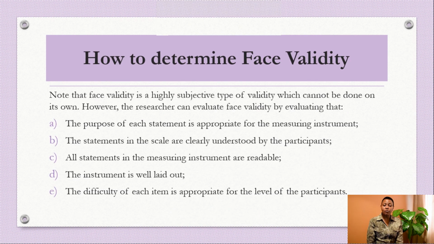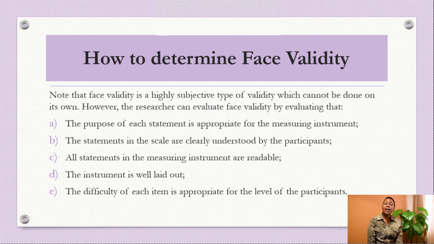How do you determine face validity? You can determine face validity by doing the following. 1, ensure that the purpose of each statement is appropriate for the measuring instrument. 2, the statements in the scale are clearly understood by the participants. 3, all statements in the measuring instrument are readable. 4, the instrument is well laid out.